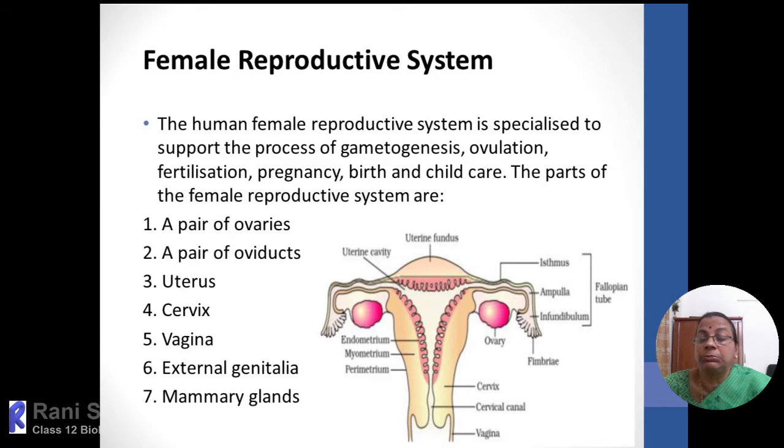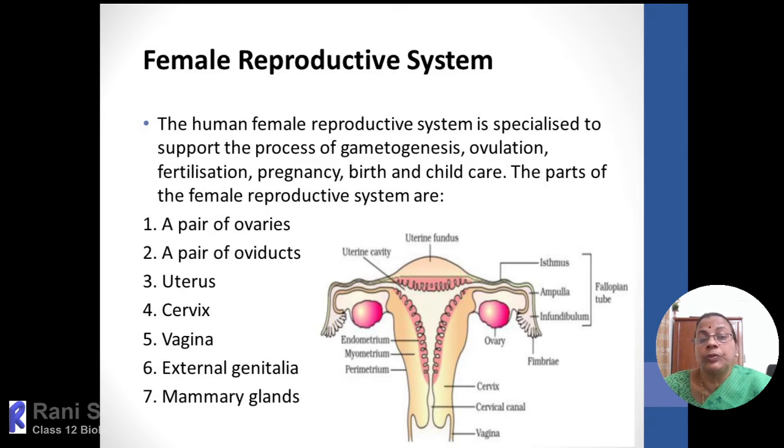So that is a maximum of up to 50 or 55 years. So only for a limited period of time is gamete formation taking place. So we can say that is the healthy reproductive period of a female.